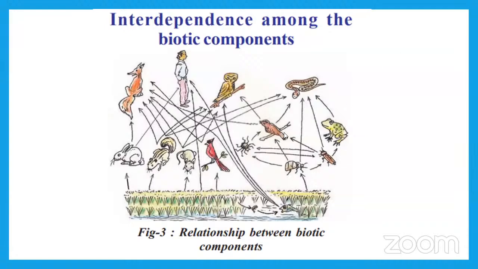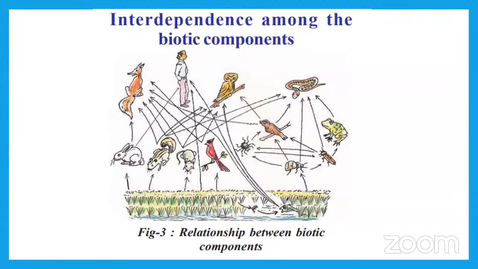Okay. This we call a food chain. Food chain means each and every living organism depends on other living organisms for food. Here we can see more than one relationship. The owl eats squirrel, rat, and also other birds. The frog eats some insects.